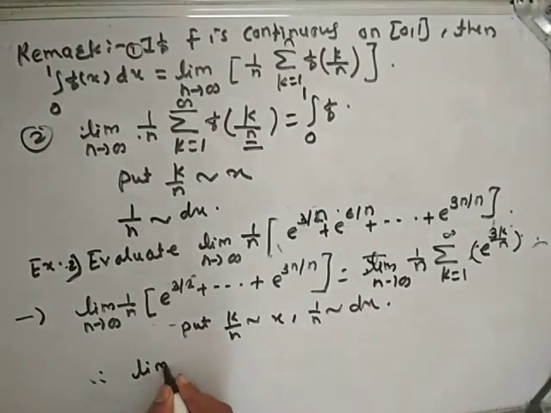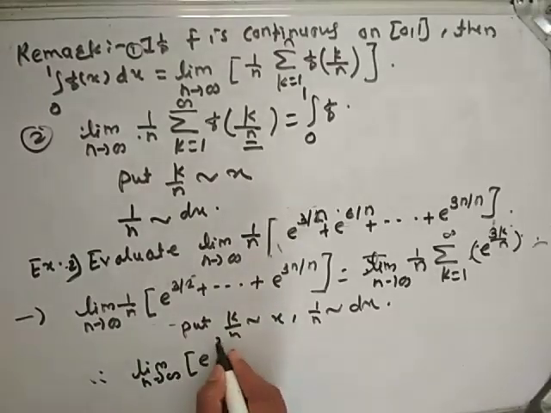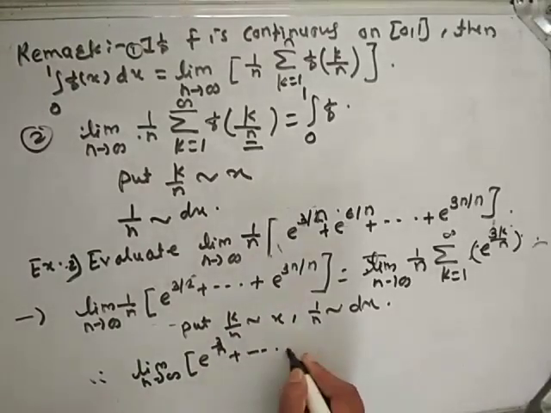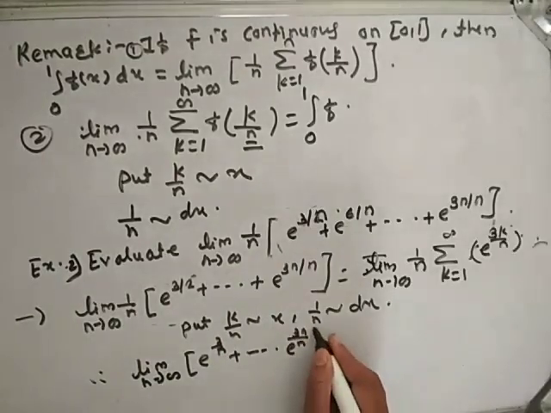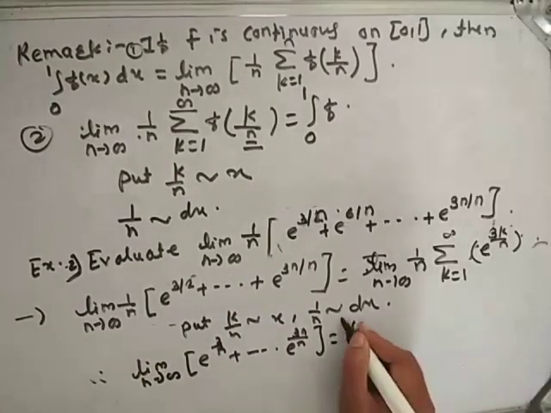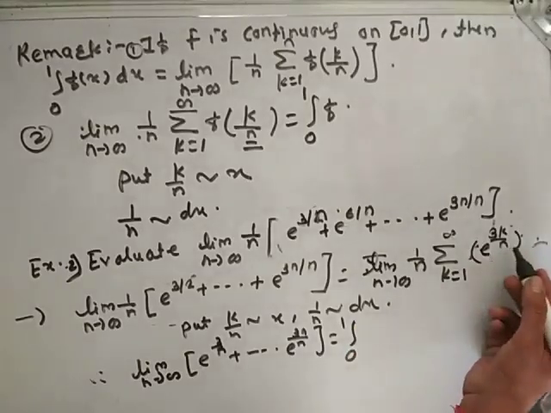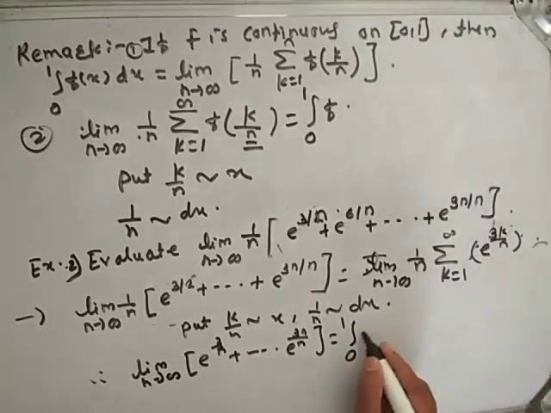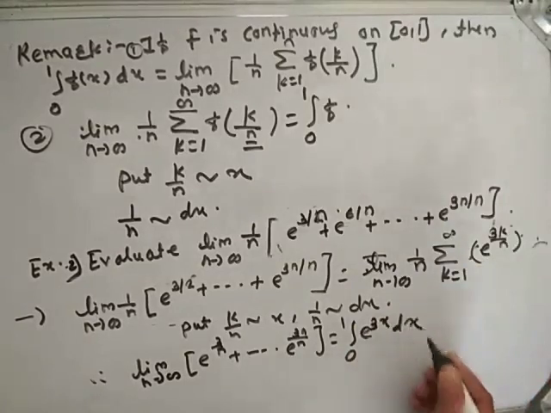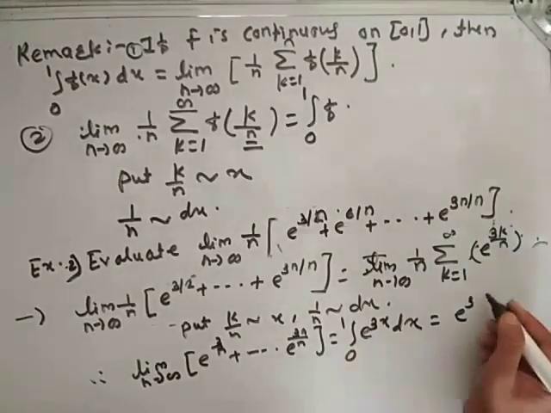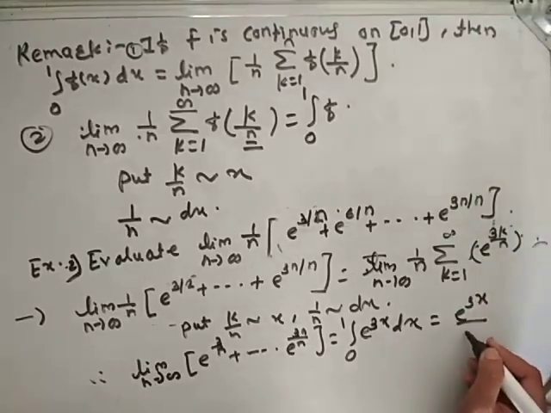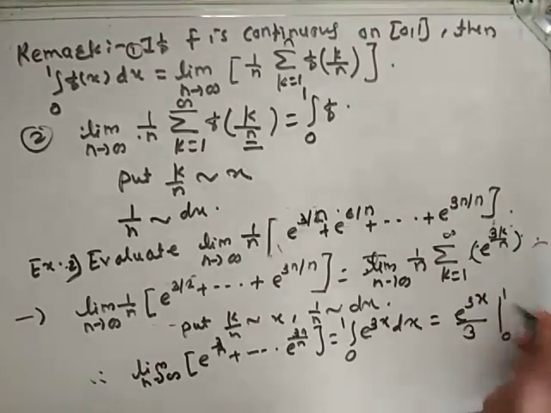Therefore the limit as n tends to infinity of the series e raised to 3 by n plus and so on e raised to 3n by n is equal to integration from 0 to 1 of e raised to 3x dx. The integration of e raised to 3x is e raised to 3x upon 3, from limit 0 to 1.